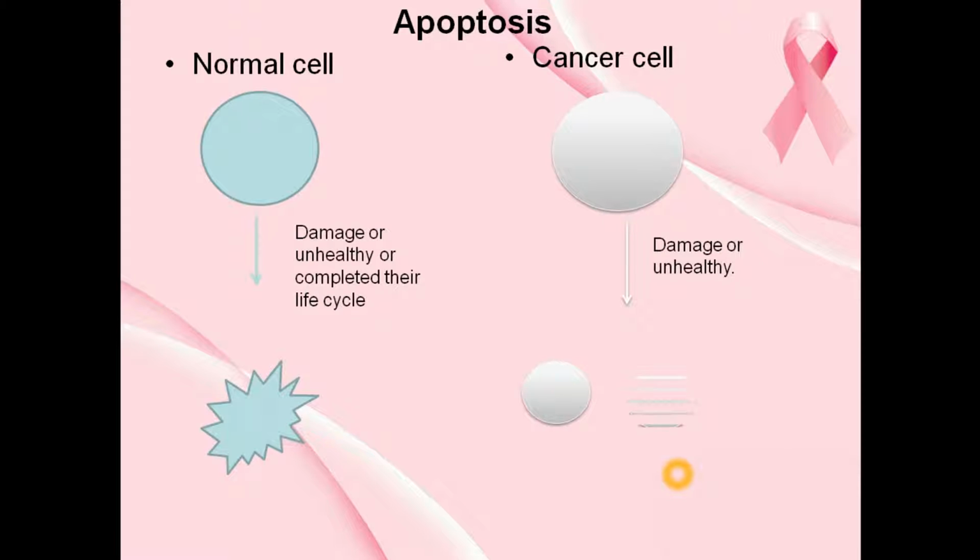But in a cancerous cell, on the other hand, no matter if it is damaged or unhealthy, it will proliferate no matter what, because it is not showing any apoptotic signal. It is not giving any apoptotic signal to the environment or the cell itself, so that there is no death. This cancerous cell never dies. Apoptosis means cell death. Cancerous cells do not die, which means they do not show apoptosis. As simple as that.